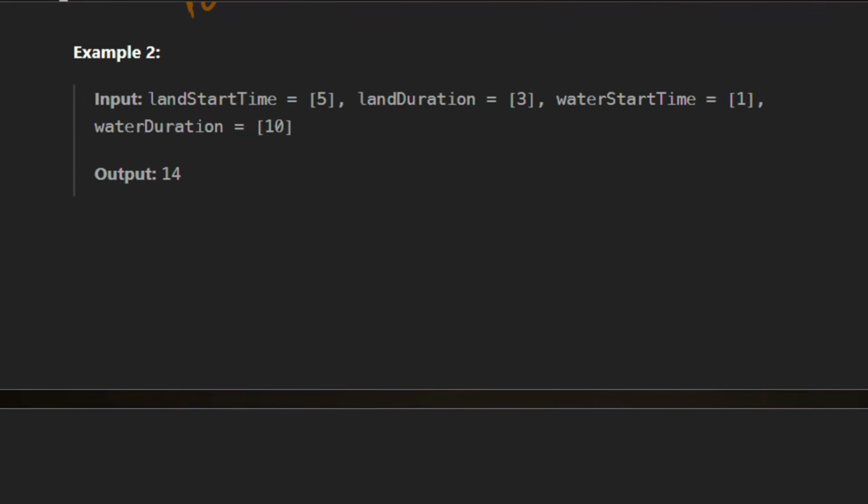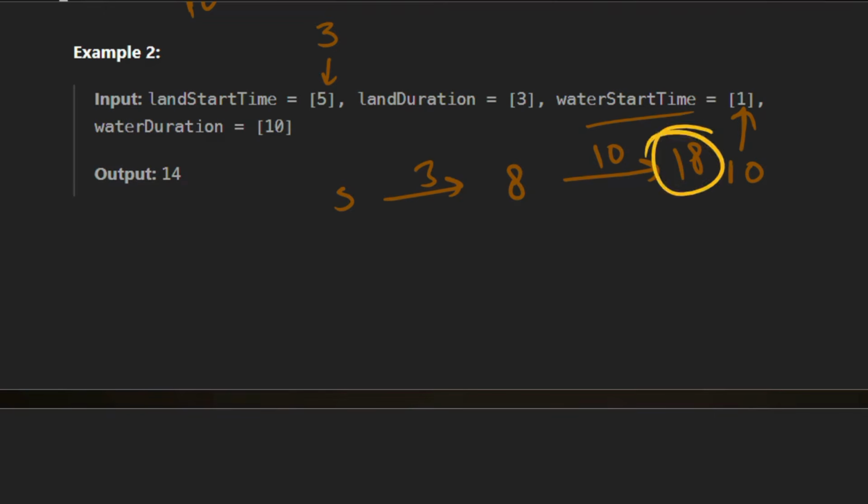In the next example we have a land ride starting at 5 with duration 3, then a water ride starting at t equal to 1 with duration 10, right? So first suppose we take the land ride at 5, it finishes at 8, and then the water ride has already started, so we take the water ride at 8 and it finishes at 18, right? So the total time is 18.